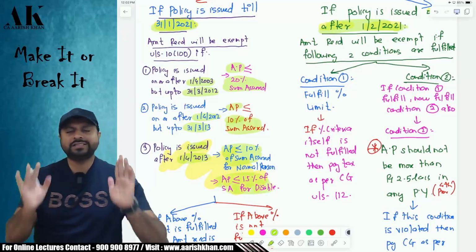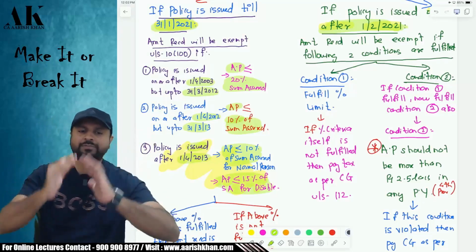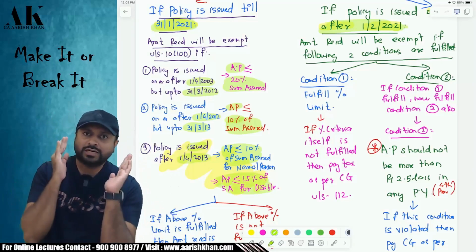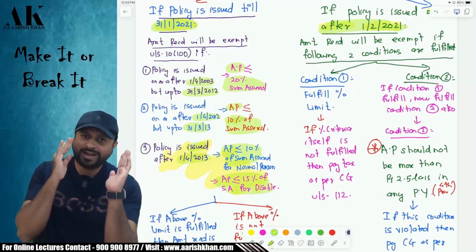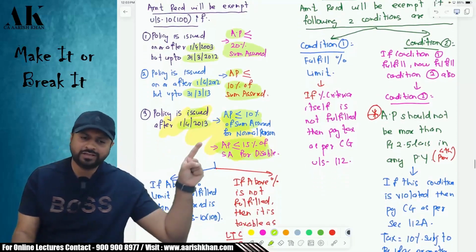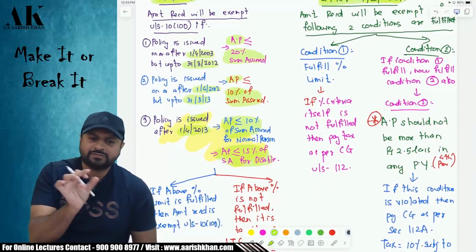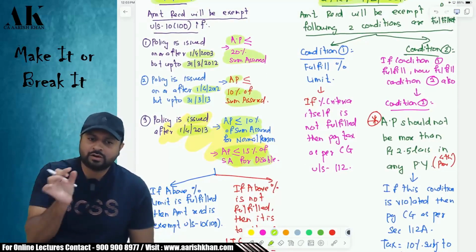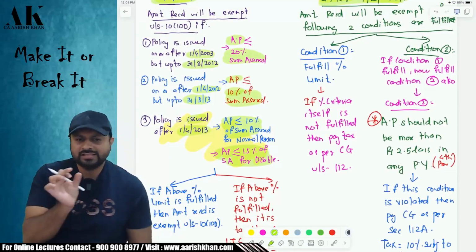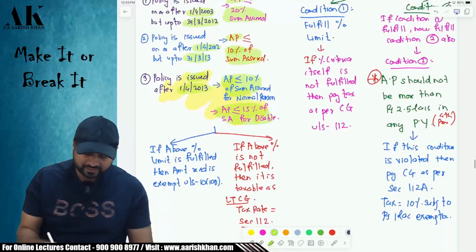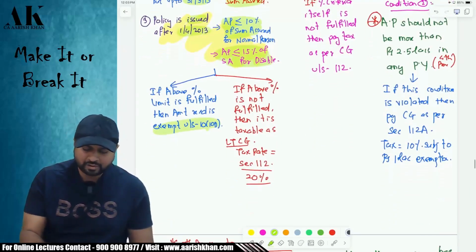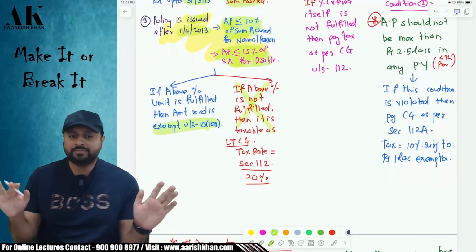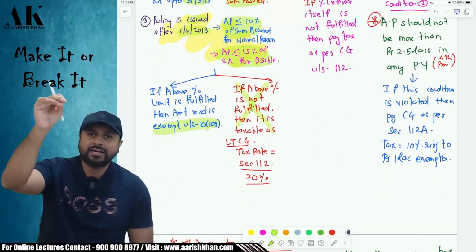So first of all, you have to check the date of the policy. If the policy is issued up to 31st of Jan 2021, then you have to follow only these percentage criteria. You have to check in which category you fall: 2003 to 12, or 12 to 13, or after 13. Just check you are within the percentage. If you are within the percentage, then it is exempt. If you are outside the percentage, then it is taxable, and it is taxable as what?